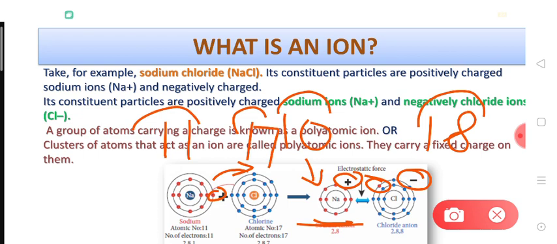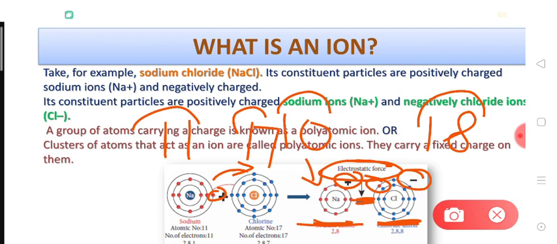So you know that different charges attract each other, means there is an attraction between the differently charged species, right? So because sodium ion is positively charged and chloride ion is negatively charged, there will be a force of attraction between them that will be called electrostatic force or ionic bond.